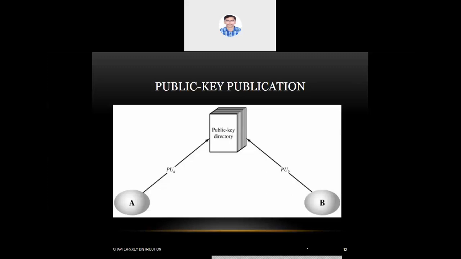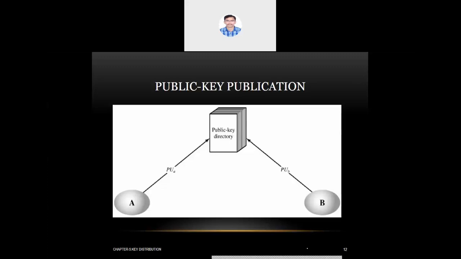Now, what are the disadvantages of this particular process? If the public key directory got tampered by the intruder, then again the communication is no more safe. The intruder can put his number, his name, in place of somebody's number, or the intruder can do the tapping between the two conversations. So this is no more considered safe to distribute a public key.